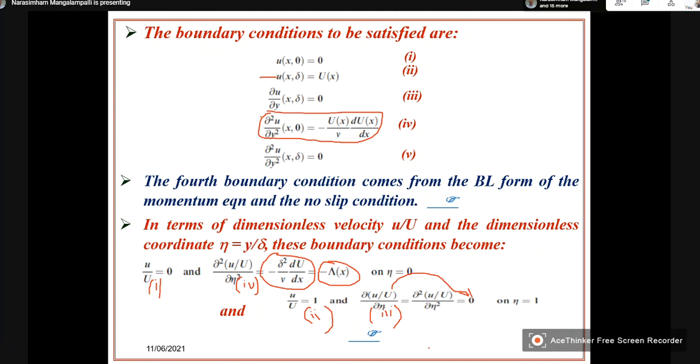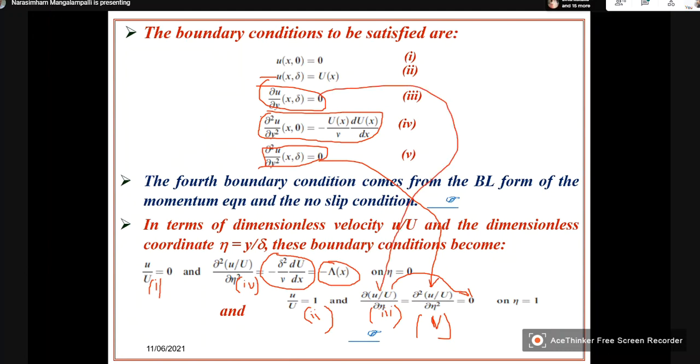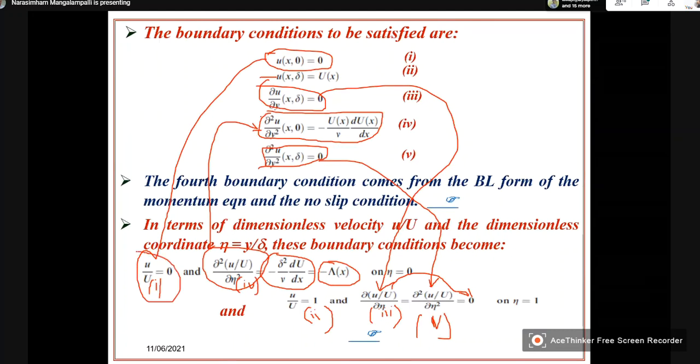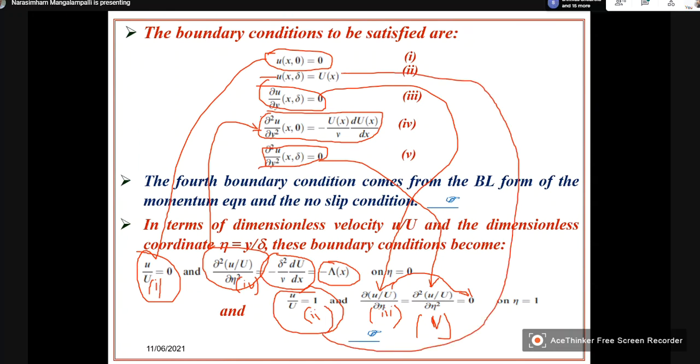So 1, 2, 3, 4, and this is the fifth boundary condition. Have you followed?